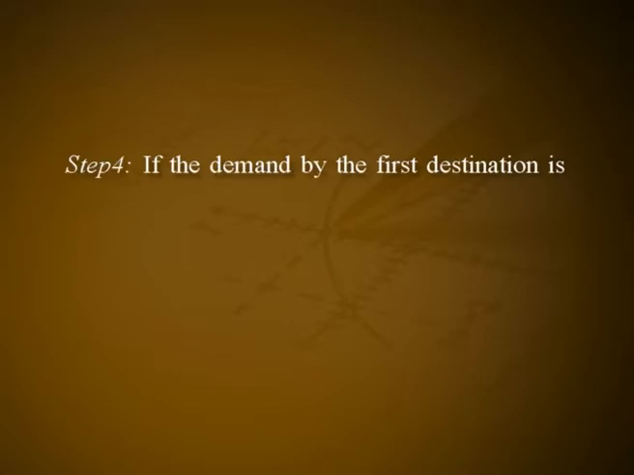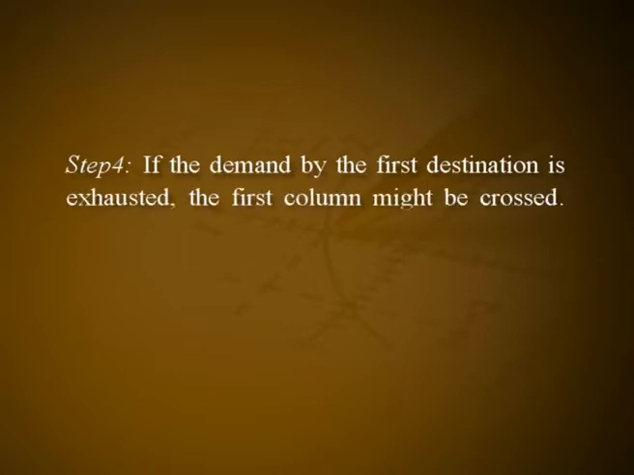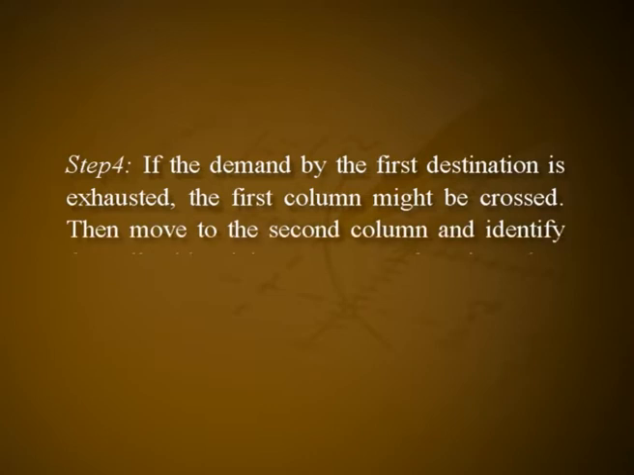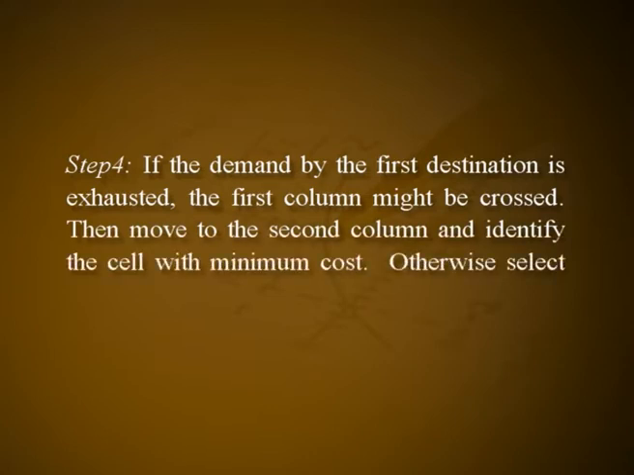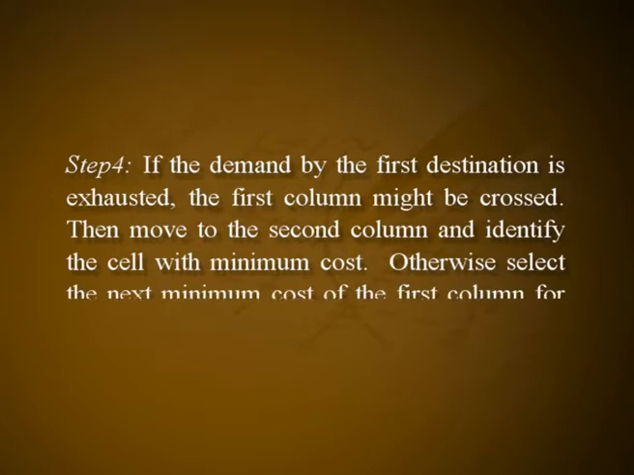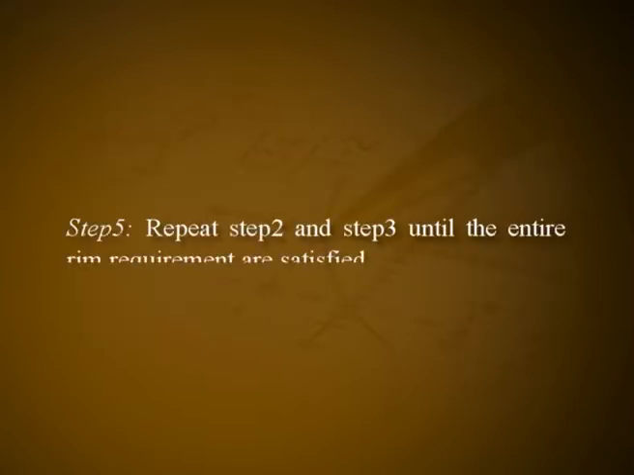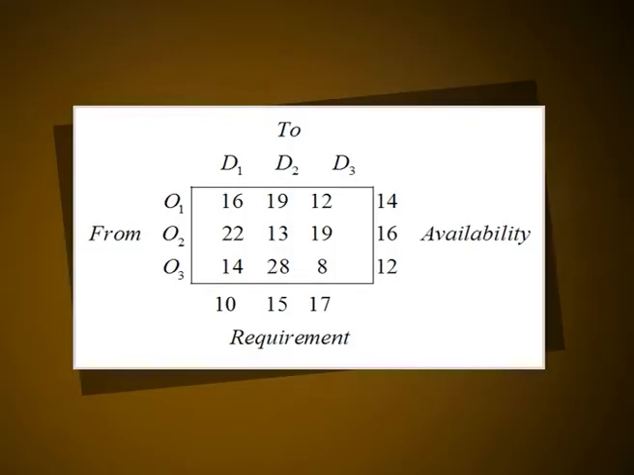Step 4, if the demand by the first destination is exhausted, the first column might be crossed, then move to the second column and identify the cell with minimum cost. Otherwise, select the next minimum cost of the first column for the next allocation. Step 5, repeat step 2 and step 3 until the entire rim requirements are satisfied. Example 2. Determine an initial basic feasible solution to the following transportation problem using the column minima method.